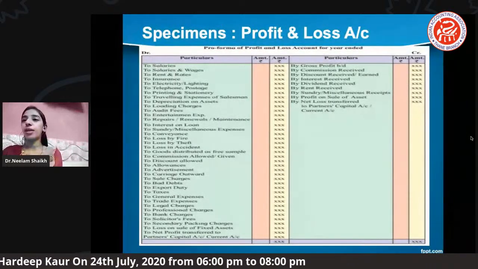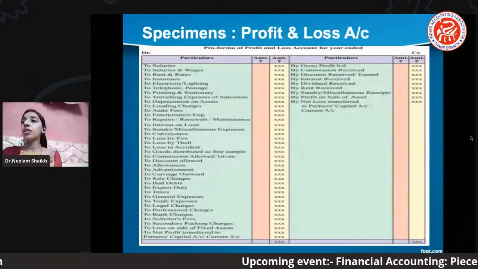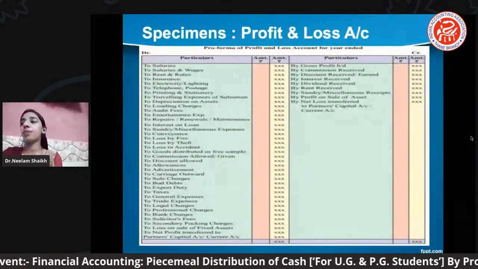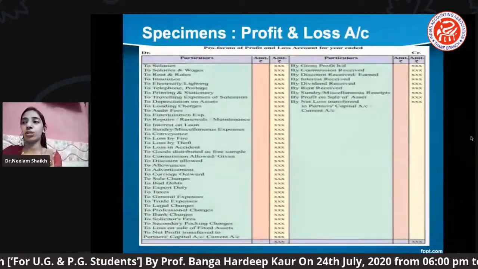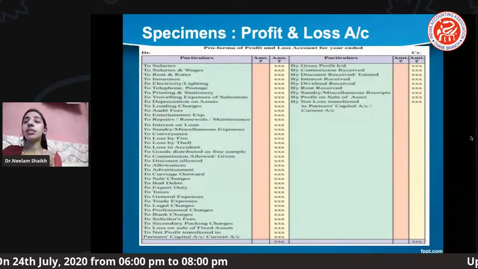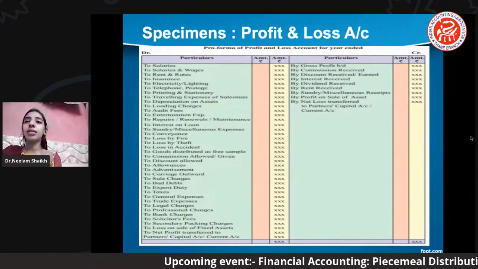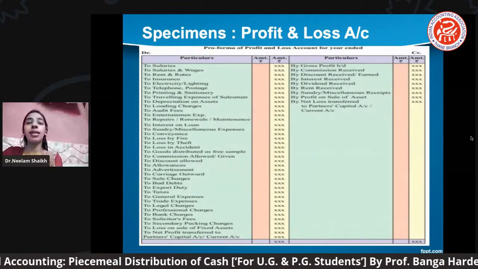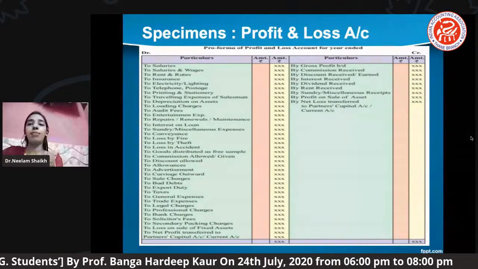So all those expenses are recorded on the debit side of your P&L account, right? As I told you earlier, when we go through the partnership final accounts, the profit and loss account is one type of nominal account. It considers all the indirect expenses and all the indirect incomes, which we record on the debit and the credit side.